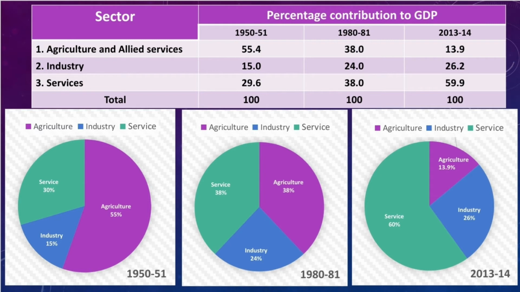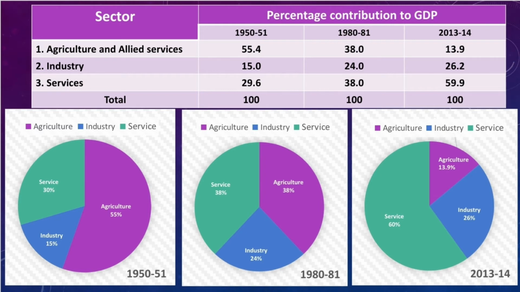Now let us move to the contribution of the secondary sector. Again, observe the table, and here the pie charts are also given for easy comparison. Go through that one. And the secondary sector, here you can see the industrial sector, that is the secondary sector. Its contribution was only 15% in 1950-51, but it increased to 24% in the year 1980-81.